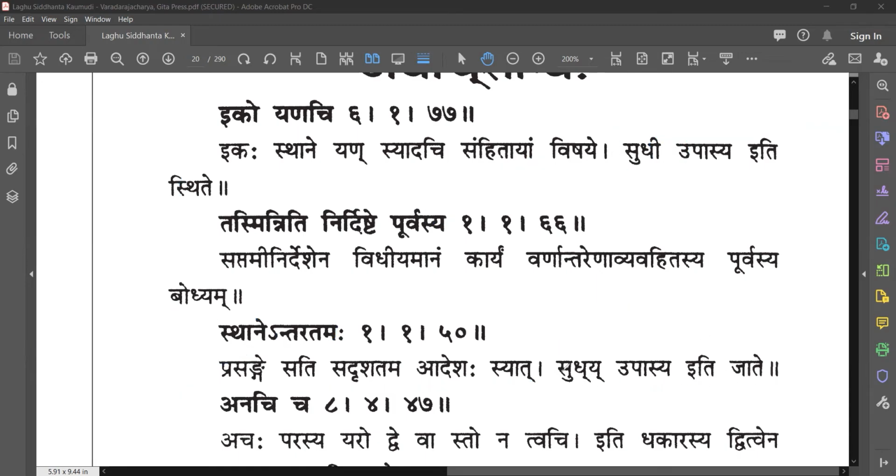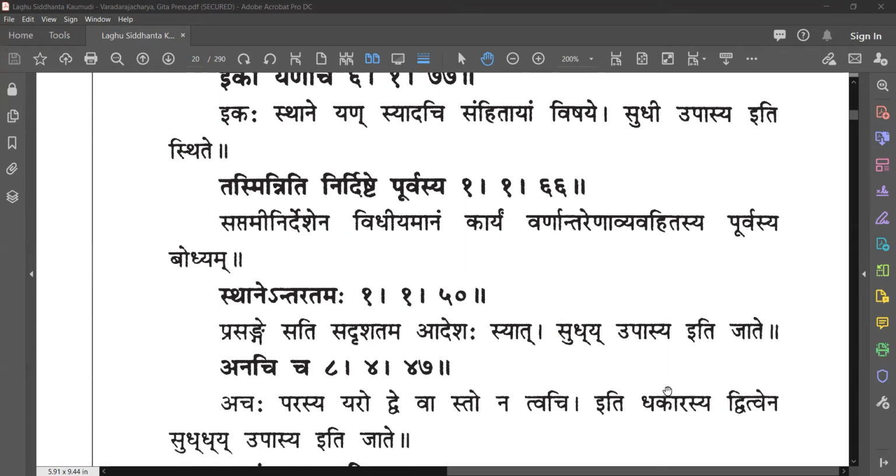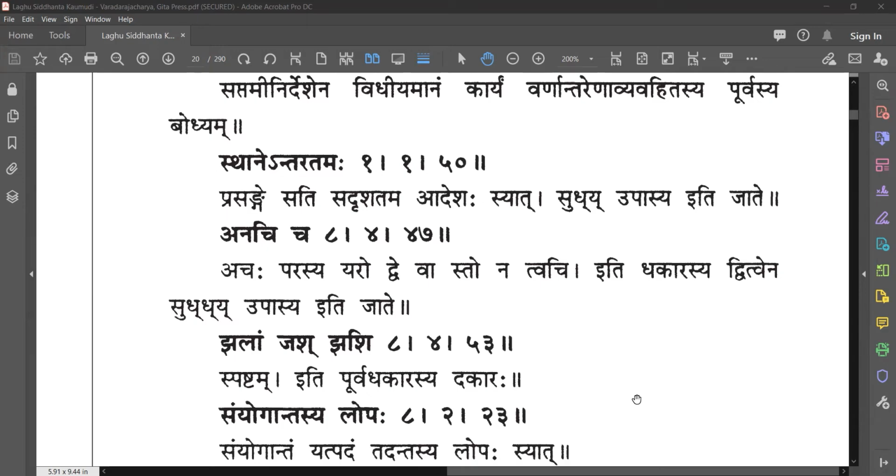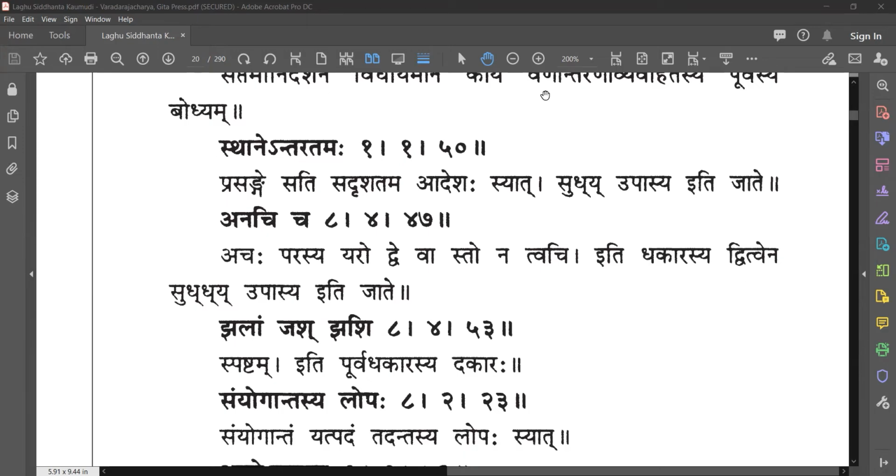Yes. So this is one word that you get, that is sudhya upasya. This is one word that you get, okay, from this ekaha. Now the next rule that can occur in this is anachicha.